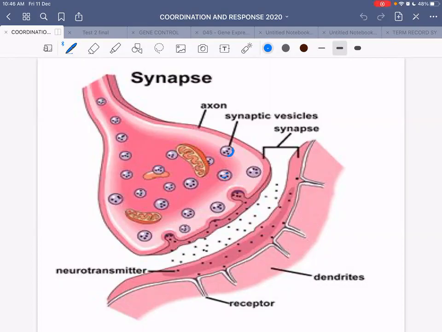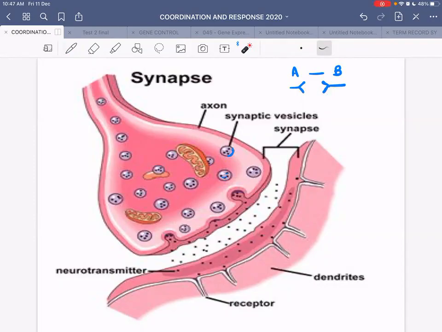Now, the reality is that the way we perform our voluntary and involuntary movements is a result of an interaction or a communication between different kinds of neurons. But let's say this is neuron A and this is neuron B, right? In reality, they don't physically touch each other. So there has to be a mechanism which allows the communication of nerve impulses from neuron A to neuron B without physically touching each other.